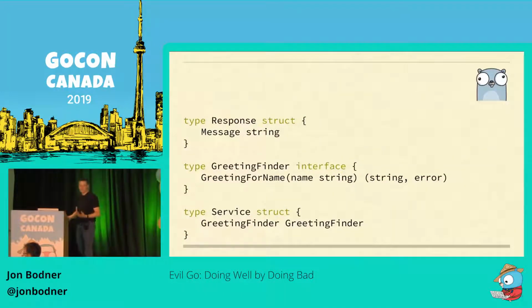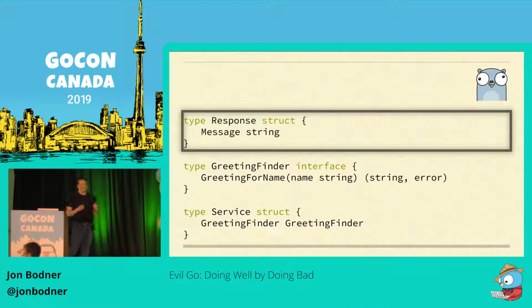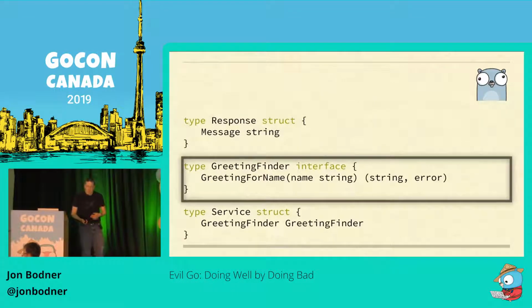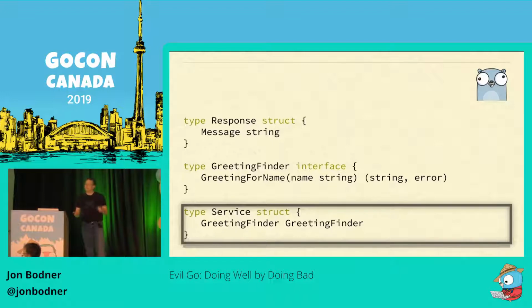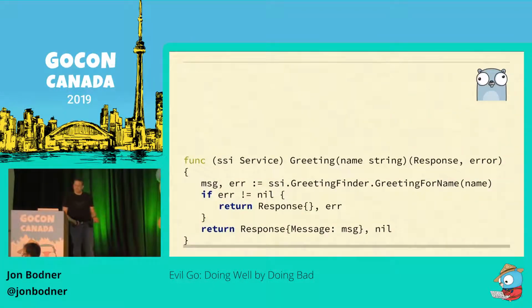Next comes the business logic, and in order to implement our business logic, we define a struct to hold the output from the business logic. There's also a greeting finder interface to describe what the business logic is looking for in a data lookup layer, and there's a struct to hold the business logic itself with a field for that greeting finder. Actual logic's pretty simple, just calls the greeting finder, handle any errors that might happen.